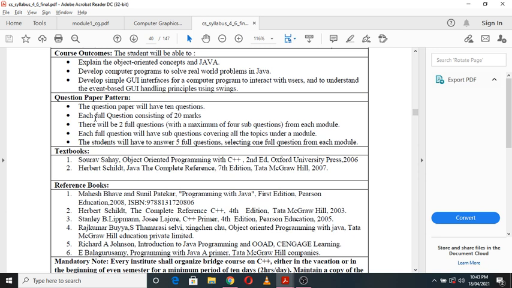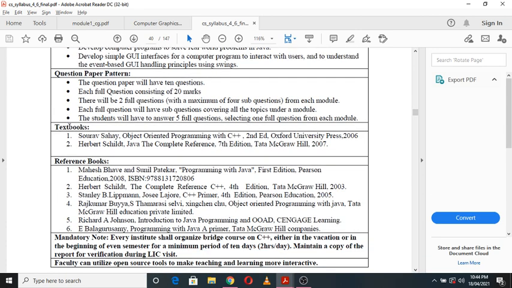The same question paper pattern will continue here. As you know already, your external question paper will have a total of 10 questions. Each full question is of 20 marks and there will be two full questions from each module. Each full question may have sub questions covering all the topics under a module. The students have to answer 5 full questions, selecting one full question from each module. This is the same pattern as per your 18 scheme.